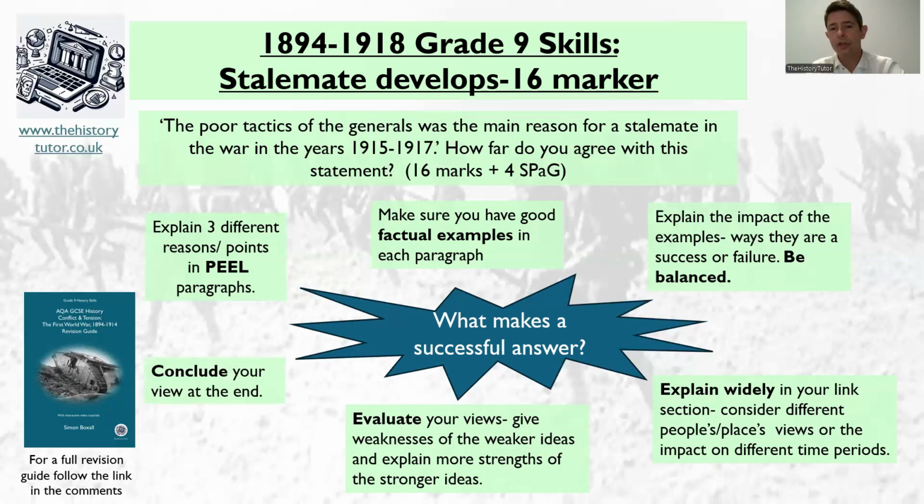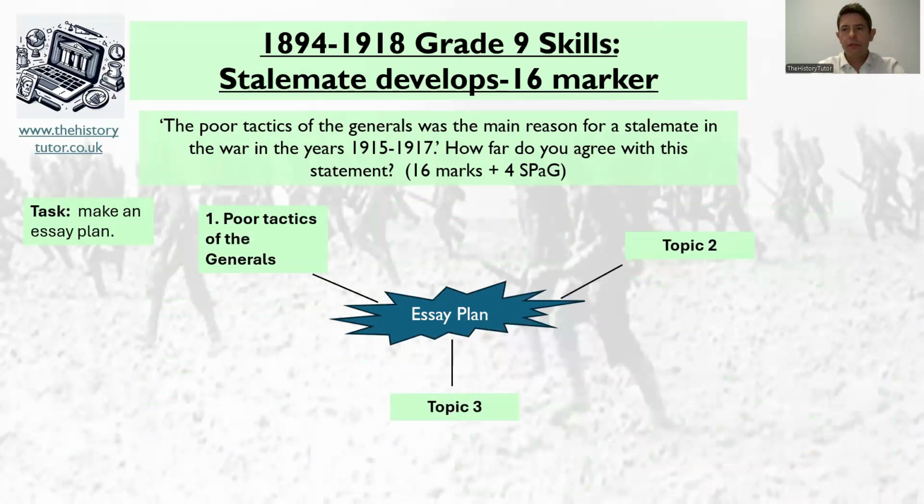And of course, we need to conclude at the end. So hopefully that all makes sense. So now let's plan our answer to the question. So we've got the poor tactics of generals given to us already. So what do you think could be two other topics? Have a think for a moment. You can pause me while you think about it, look through your revision guide. Okay, so what about these then? Got some ideas? What about changing technology and bad luck?